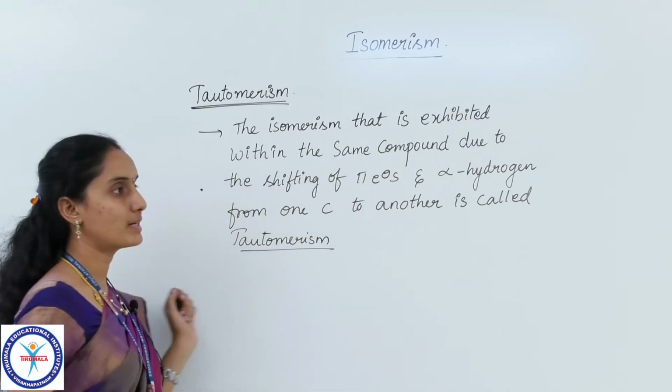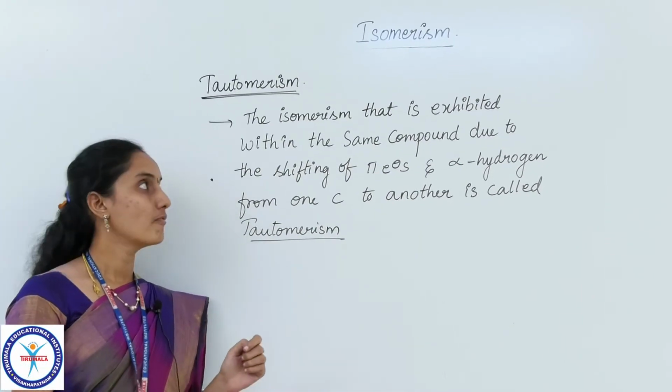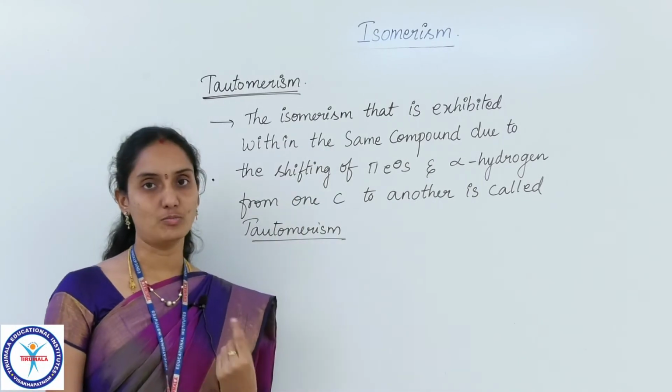That property is called tautomerism, and those structures which appear for that compound are called tautomers.